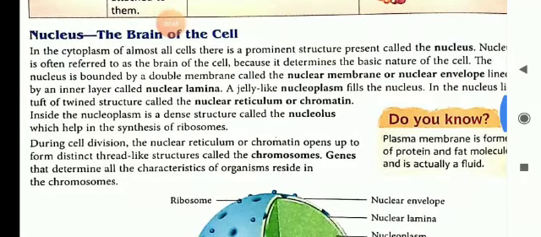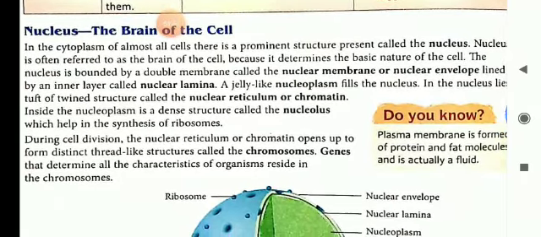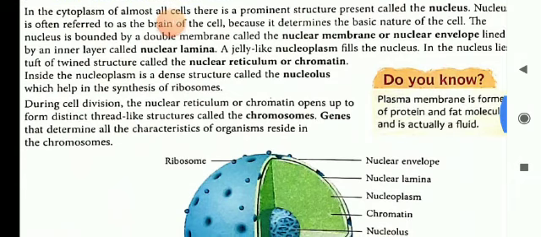It is often referred to as the brain of the cell. In other books, it is also written as the control center of the cell. The nucleus is known as the control center because it controls all the activities of the cell and determines the basic nature of the cell. The nucleus is bounded by a double membrane called the nuclear membrane or nuclear envelope, lined by